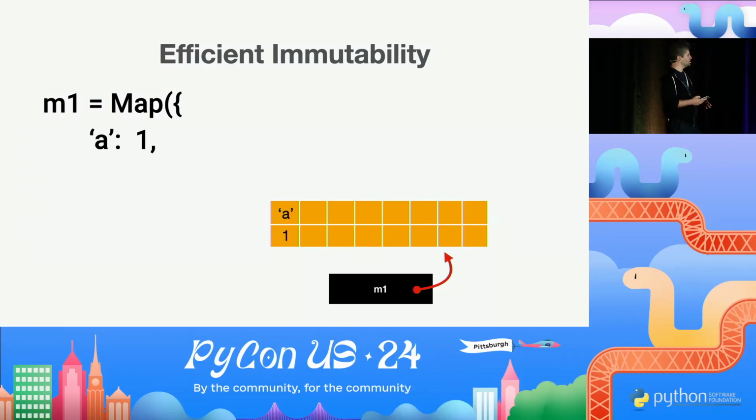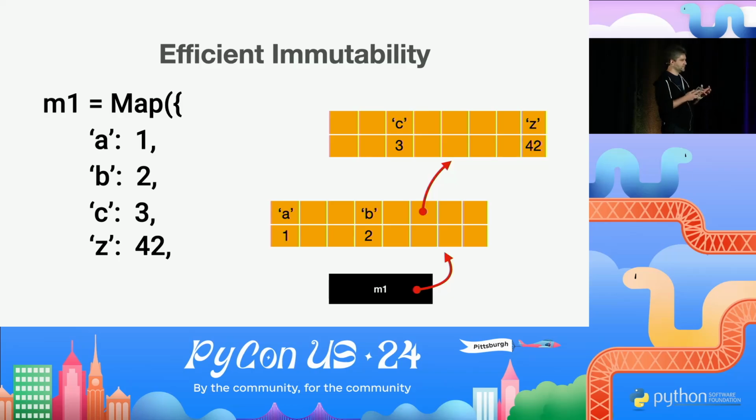So let's start putting some elements in it. We're adding key A that is set to value 1. We do some computation, basically to determine where exactly we should put this key-value in our root node. And then we do the same for B, and then we do the same for C. And then something else will happen because we're about to add a key that has a little conflict.